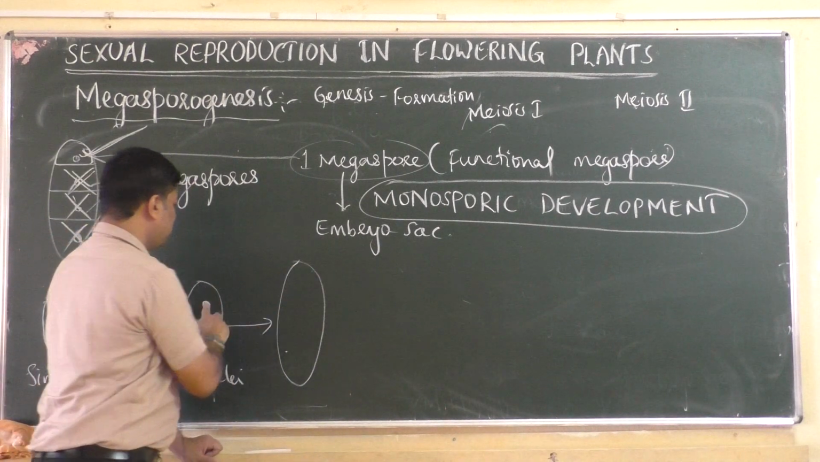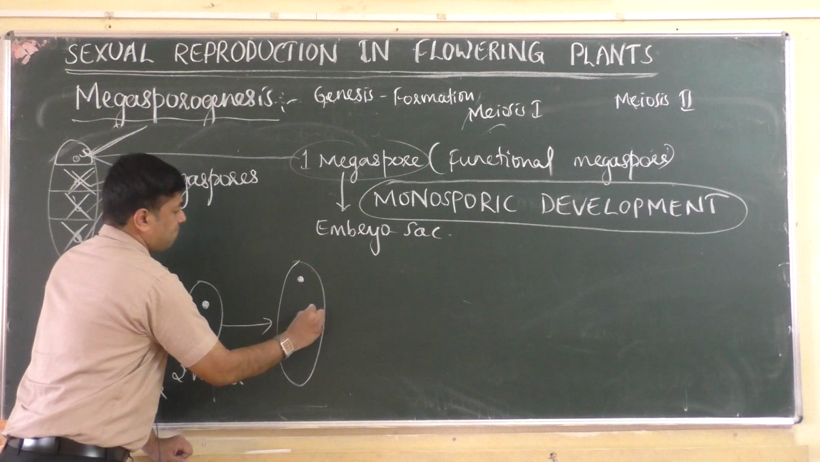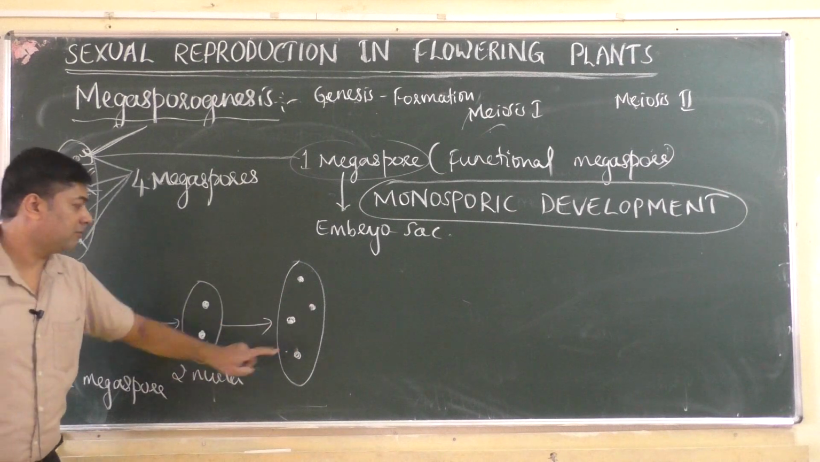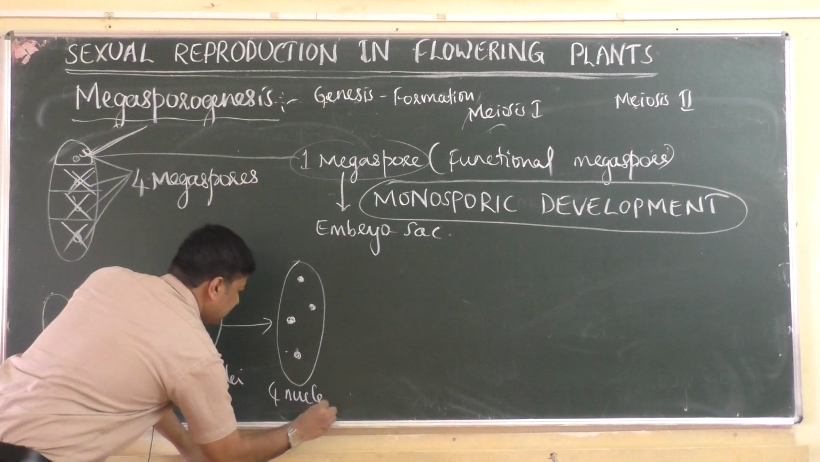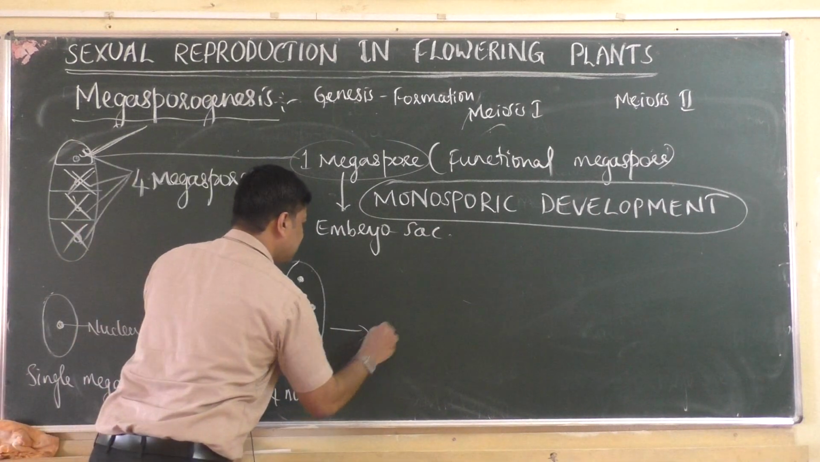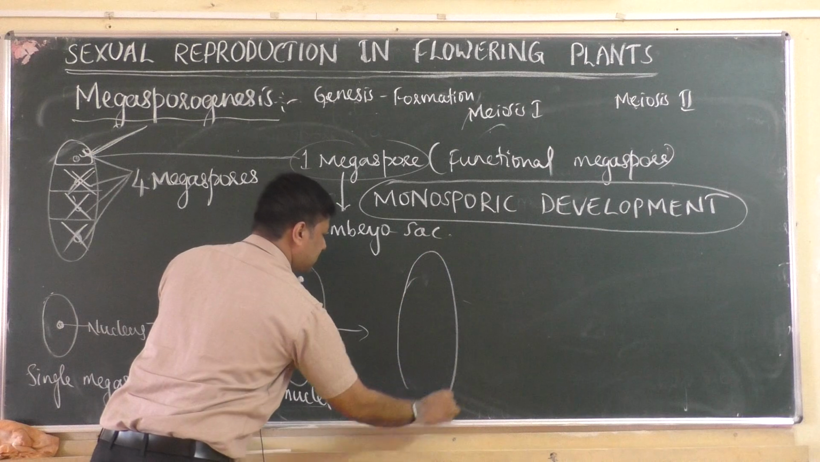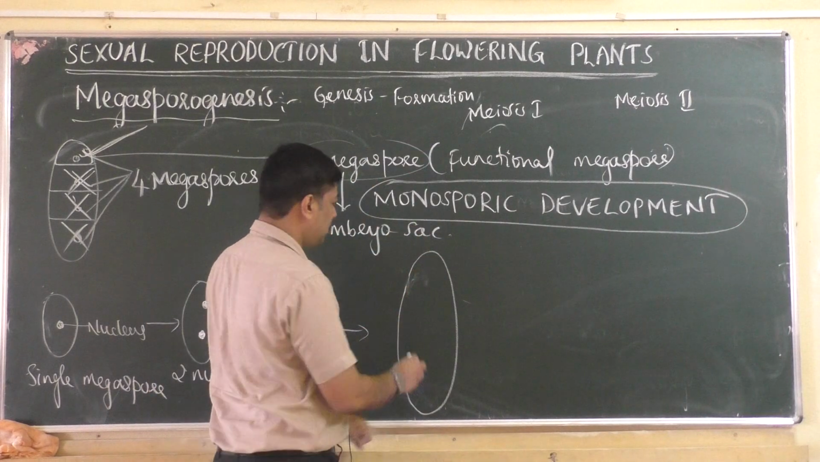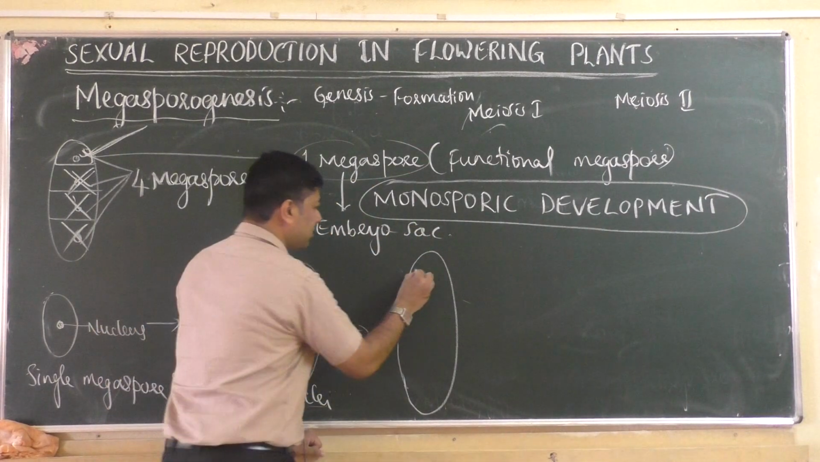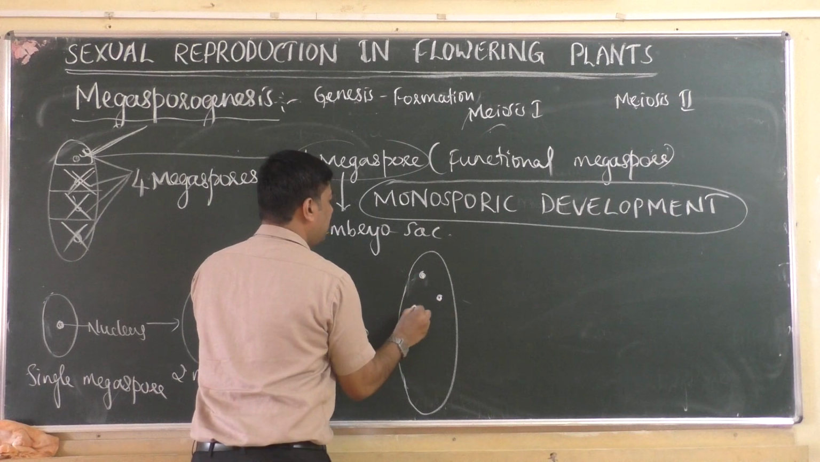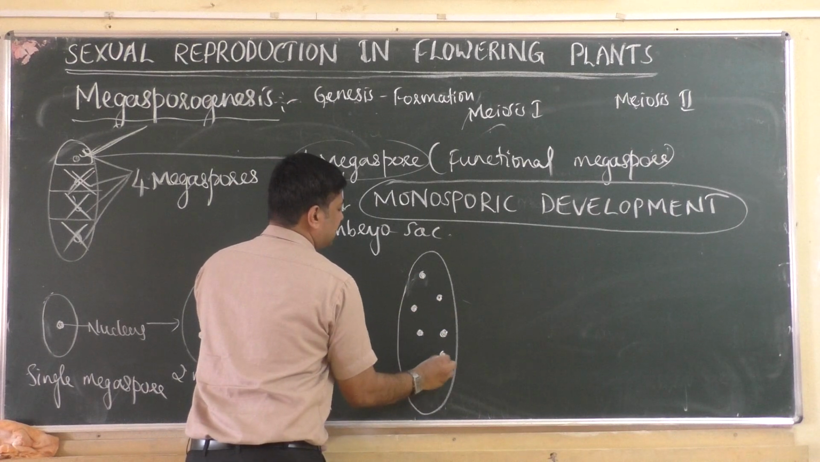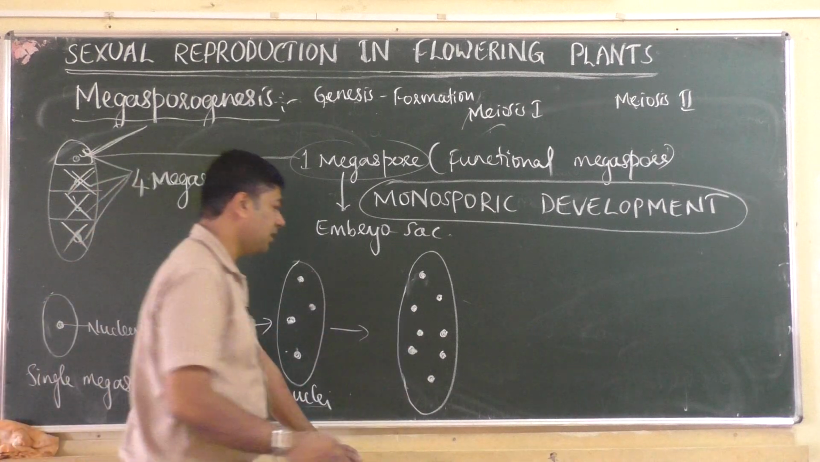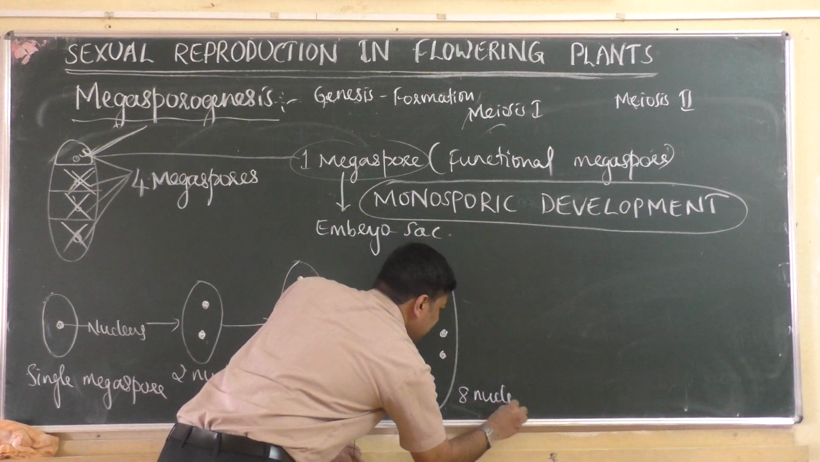Then the 2 nuclei will become 4. How many nuclei? You can see 1, 2, 3, 4. 4 nuclei produced. Cell is only one. The cell will elongate again. Small cell became very big cell now. Then 4 nuclei will divide and become 8 nuclei. So you see 1, 2, 3, 4, 5, 6, 7, 8. So now one cell contains 8 nuclei.